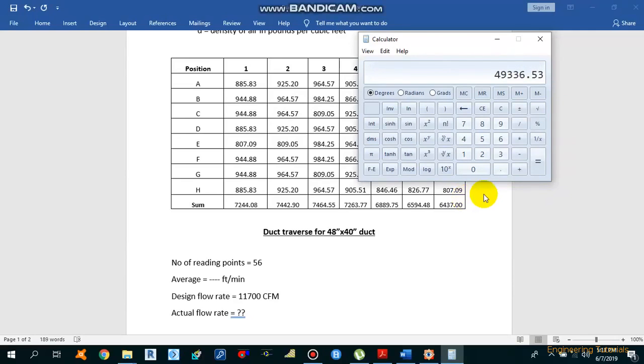So total velocity is this much, but we need to calculate the average velocity. Since we have taken 56 points reading, we need to divide this with 56. So 881 feet per minute is the average velocity.